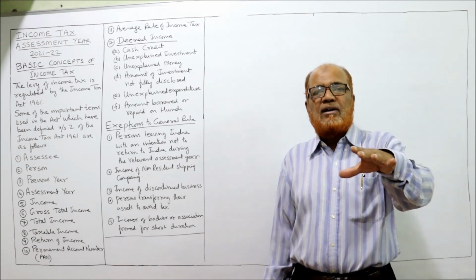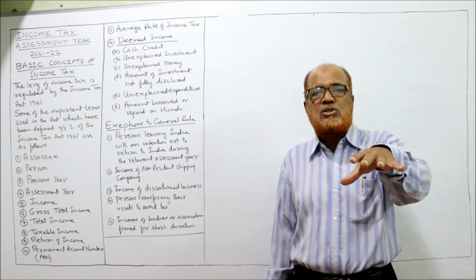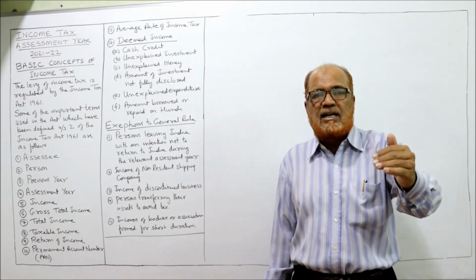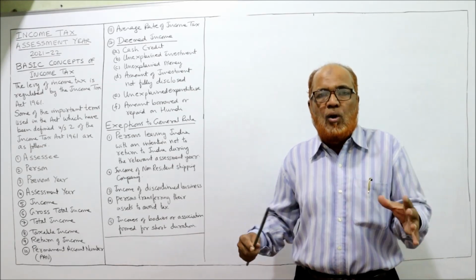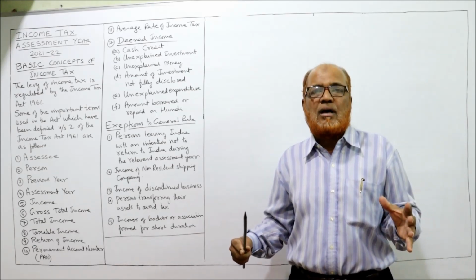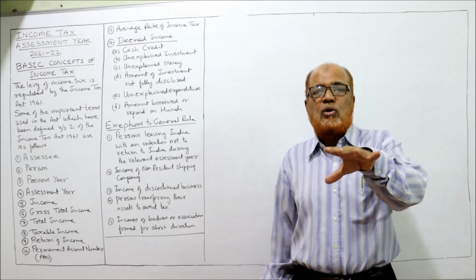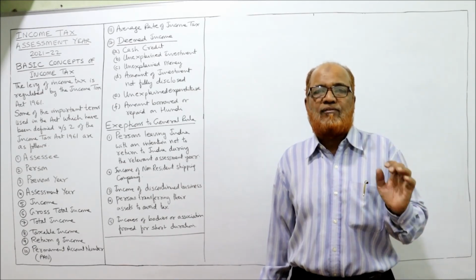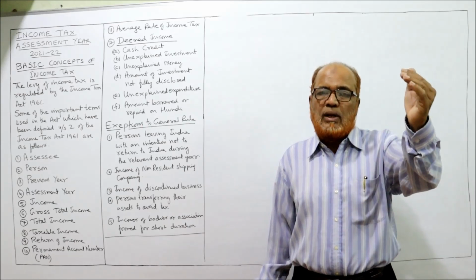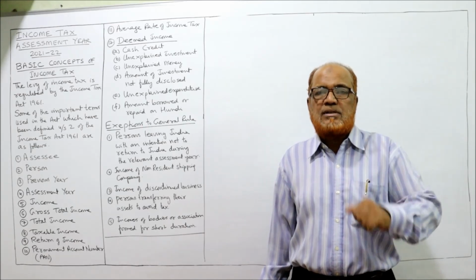A Hindu undivided family is a group of persons who are lineally descended from a common ancestor. The head of the family is called Karta, and Karta is liable to pay tax on the income of the HUF. So an individual is a person, HUF is a person.